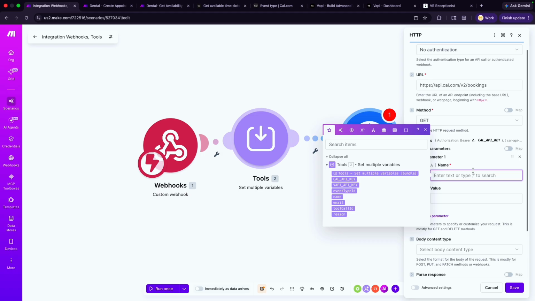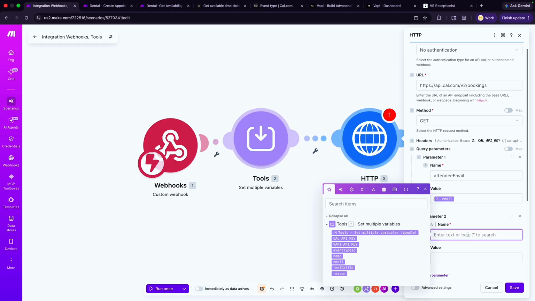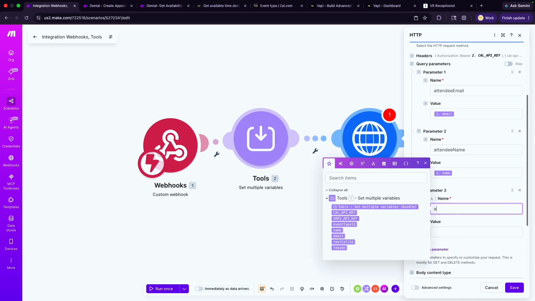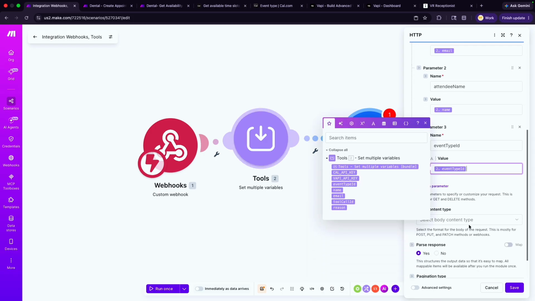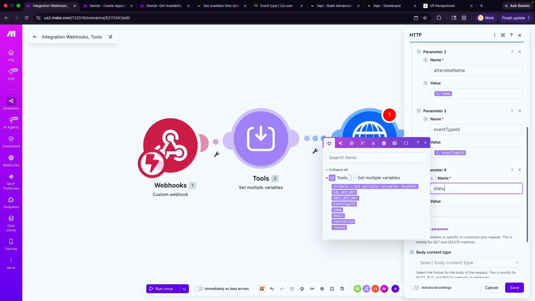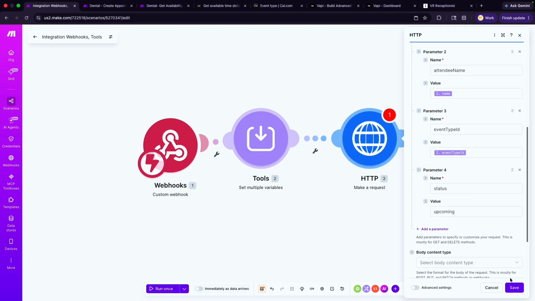So we need the attendee email. This is going to be their email. We need the attendee name. It's going to be their name. We need the event type ID. We have here event type ID. And then we need the status, which is going to be upcoming. Already. Going to save that.